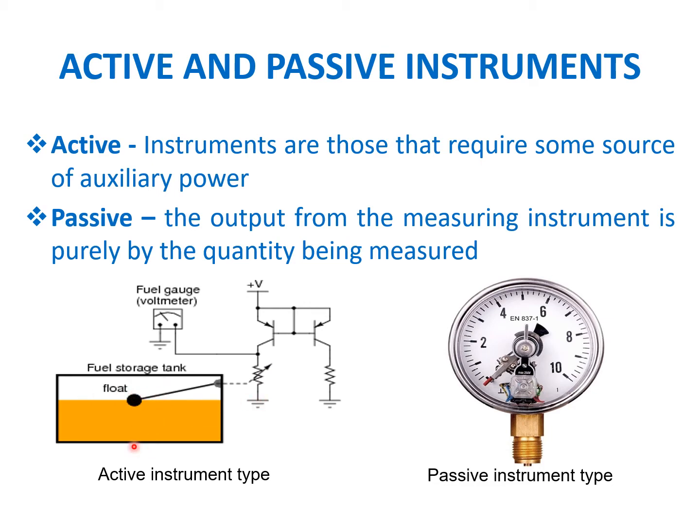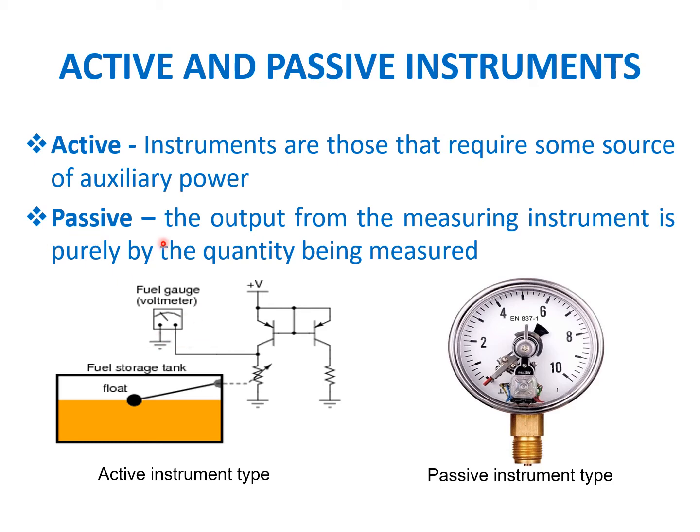We want to see the depth of the fuel in the storage tank. We connect it with a voltmeter, and only then can we measure the depth of the fuel in the tank. So this is called an active instrument. It requires some type of auxiliary power.